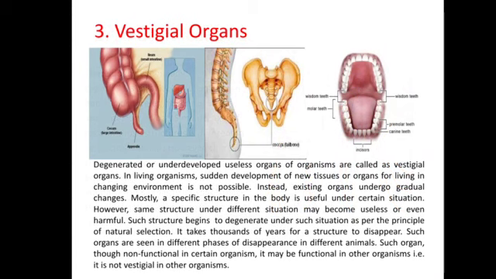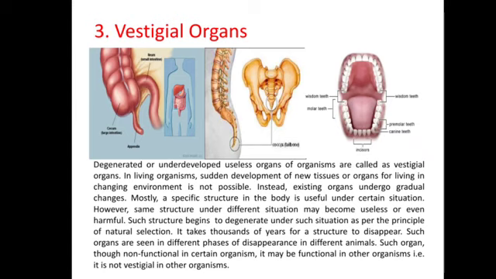Vestigial organs. Degenerated or undeveloped useless organs of organisms are called vestigial organs. These organs are non-functional in certain organisms, but on the other hand, these may be functional in other organisms. That is, they are not vestigial in other organisms.